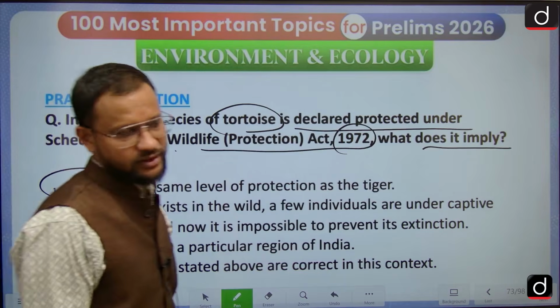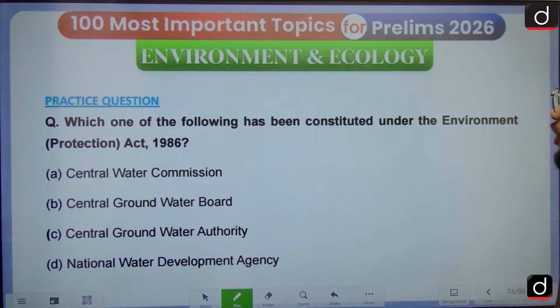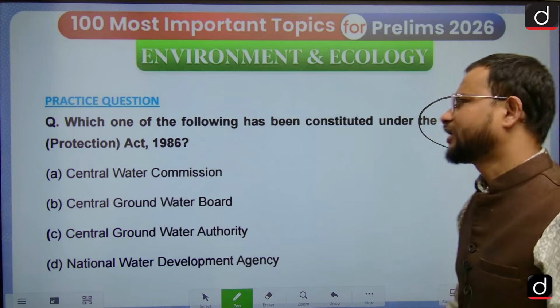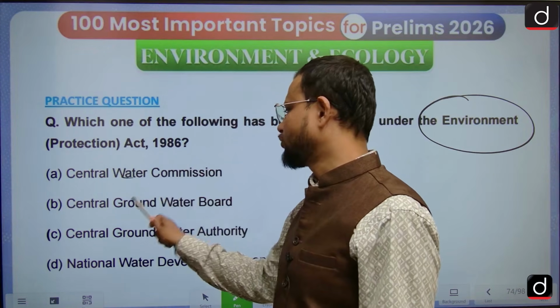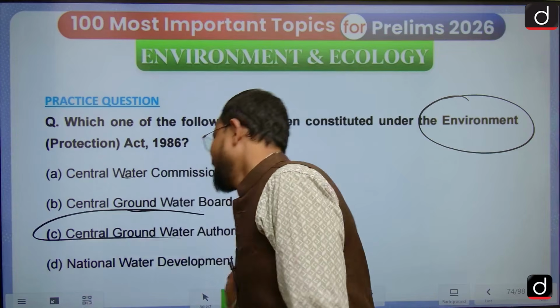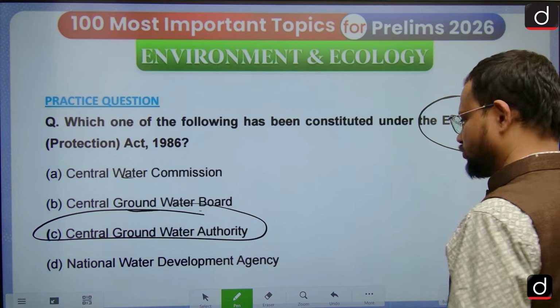Then, which one of the following has been constituted under the Environment Protection Act 1986? The answer: Central Groundwater Authority.